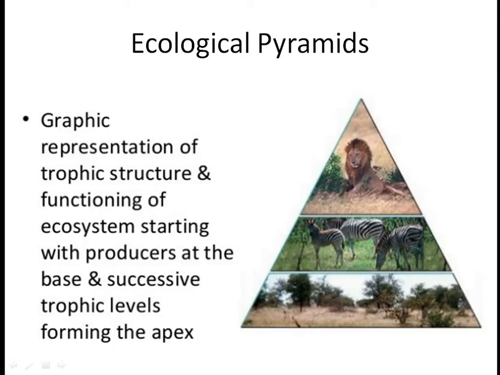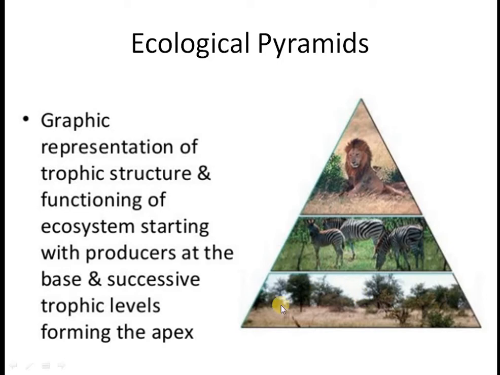Now we have to go through the ecological pyramids. What are these ecological pyramids? These are the graphic representation of the trophic structure and functioning of an ecosystem, starting with producers at the base and successive trophic levels forming the apex. So it's a graphic representation like I have shown you here. It will show you how the energy, the mass or the number of organisms vary according to the trophic levels.